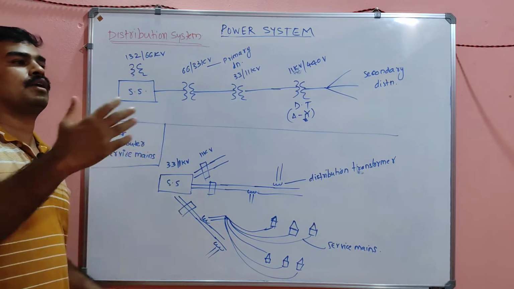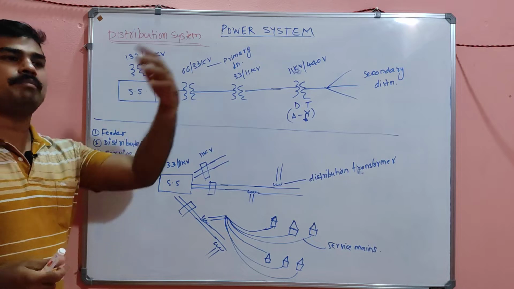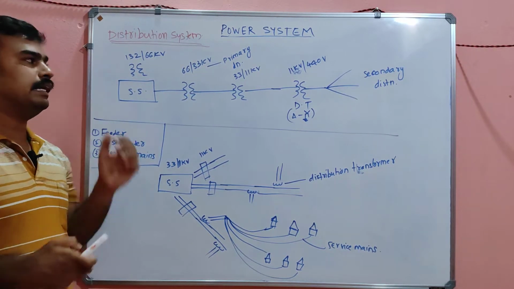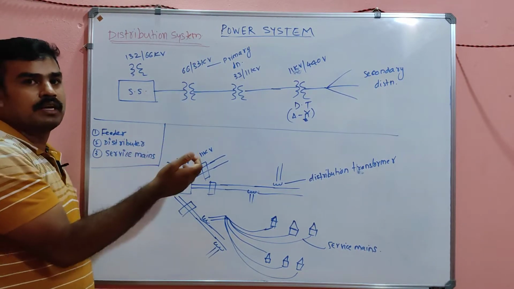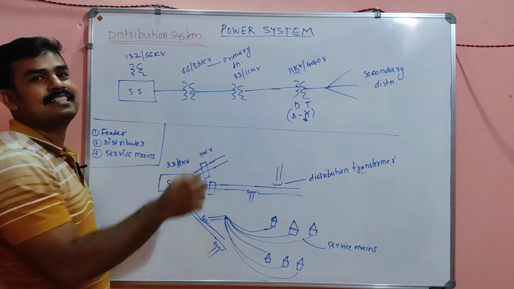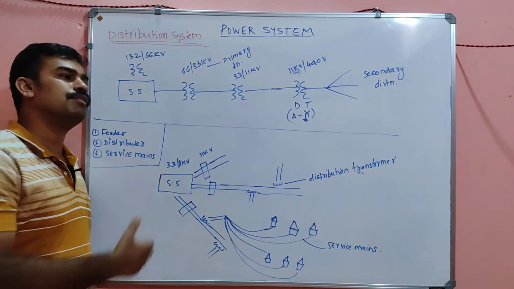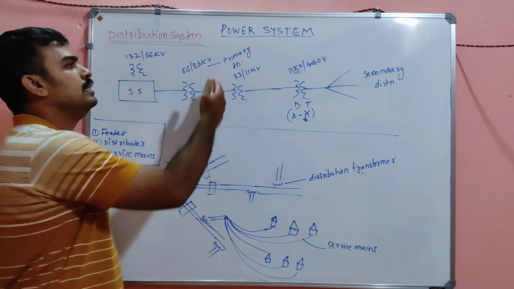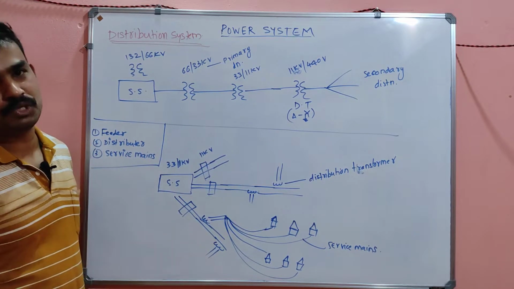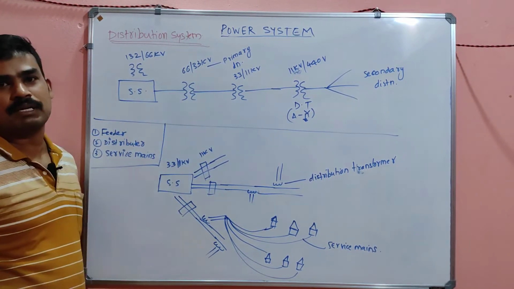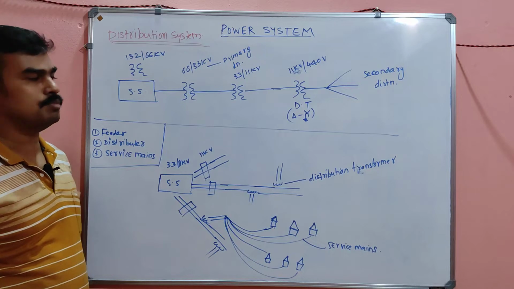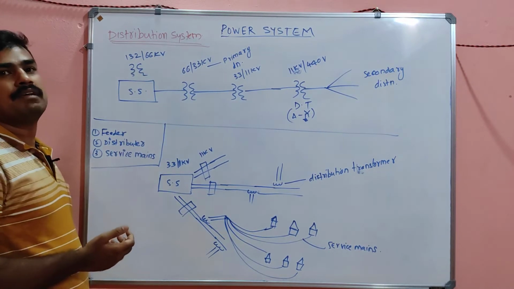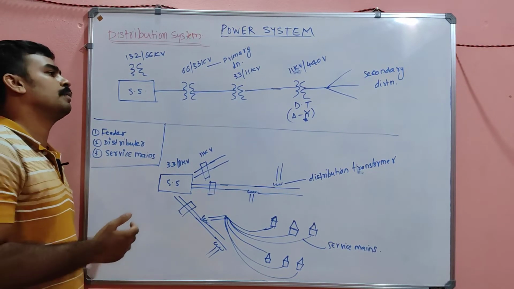If there is a very big cement factory or very big factories near this transmission line, then we can utilize the 33 kV for industrial purposes. That is why it is called the primary distribution. 11 kV is also sometimes used for primary distribution, but generally 33 kV is used.